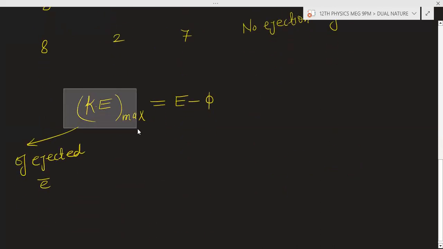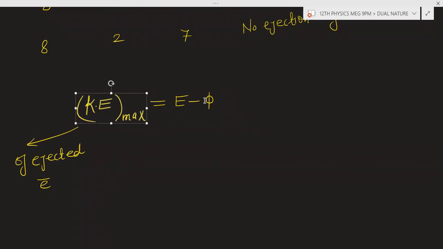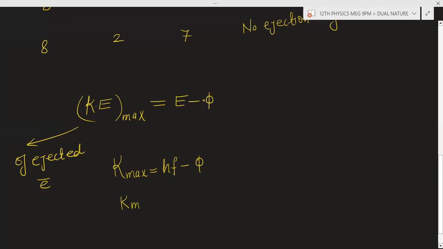E is the energy supplied or energy of the photon. Now E can be written as hf minus phi, or this can also be written in this form, hc by lambda minus phi.